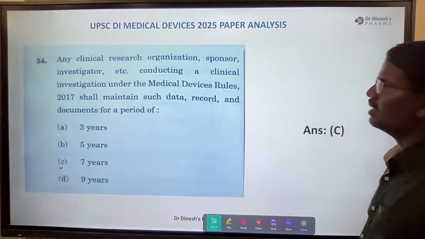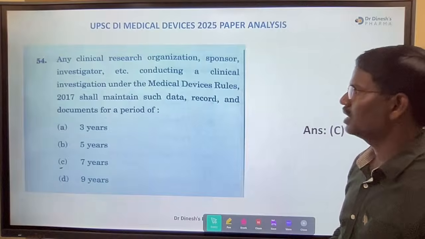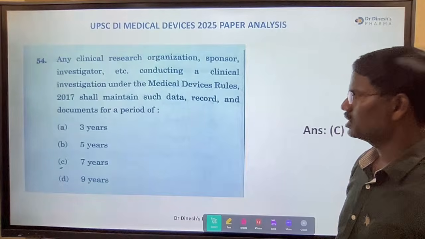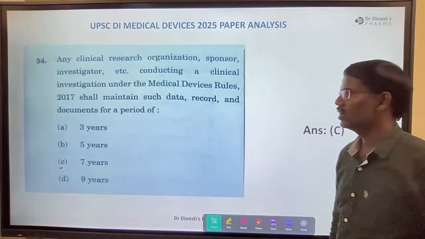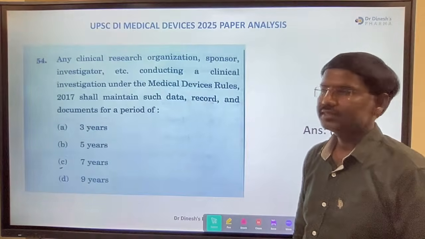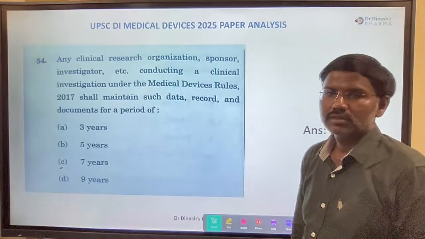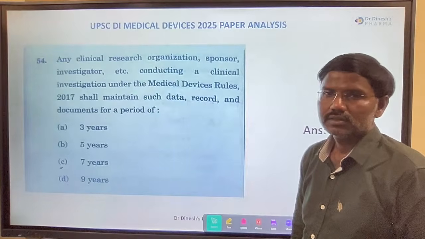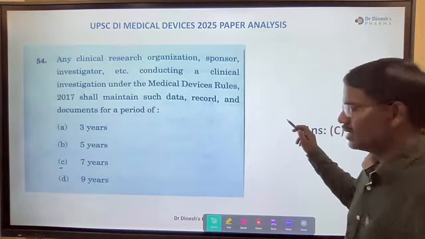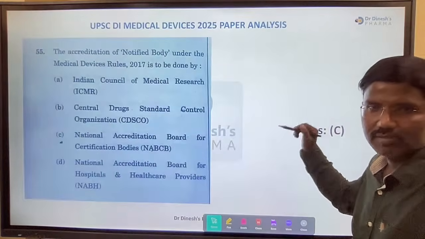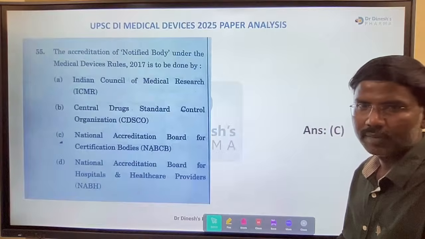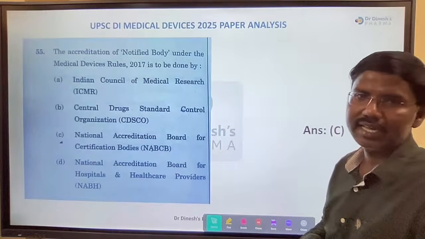And next question: any clinical research organization, sponsor, or investigator conducting a clinical investigation under the Medical Device Rules 2017 shall maintain such data, records, and documents for a period of how many years? How many years? OK, right answer is C. OK, 7 years. We were discussing this in the mock test and in that particular PDF made for the days and years also.